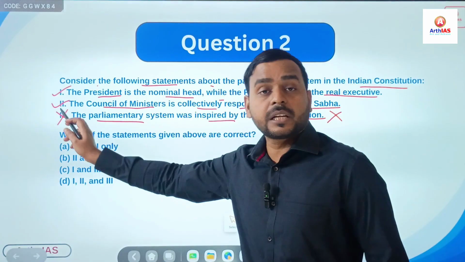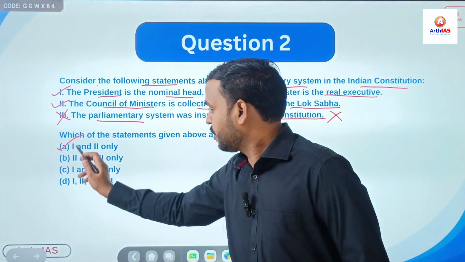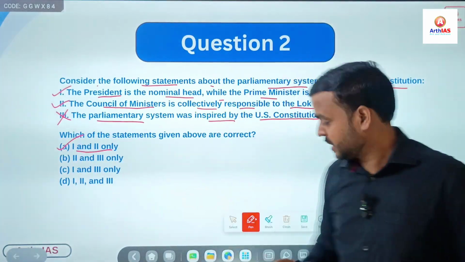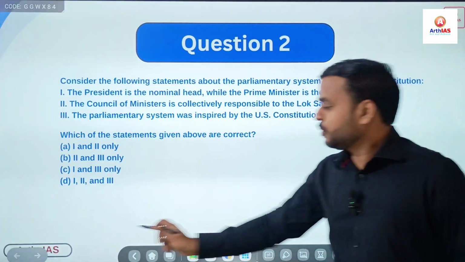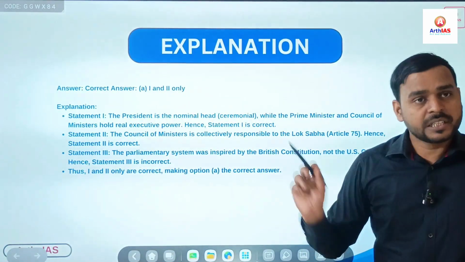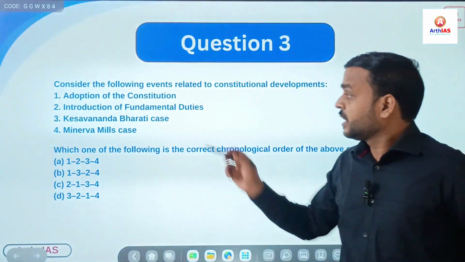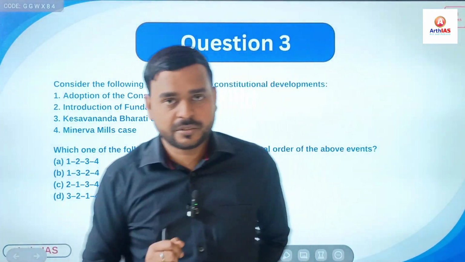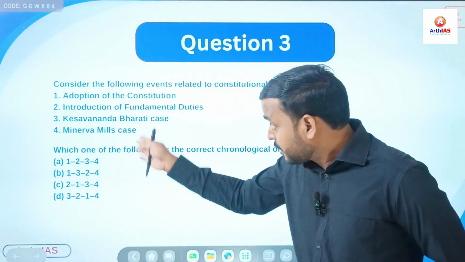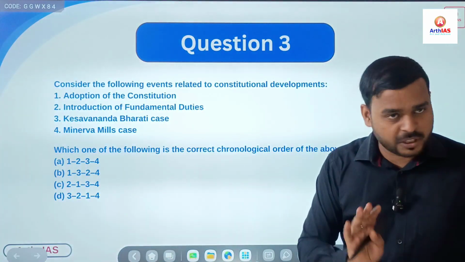So only two statements are correct, 1 and 2. Go for option A. Only 1 and 2 are correct. Right? No need to waste your time in explanation. Here is the explanation. You can read. Third question. It is chronology based question. You have to arrange these events in proper chronological order.